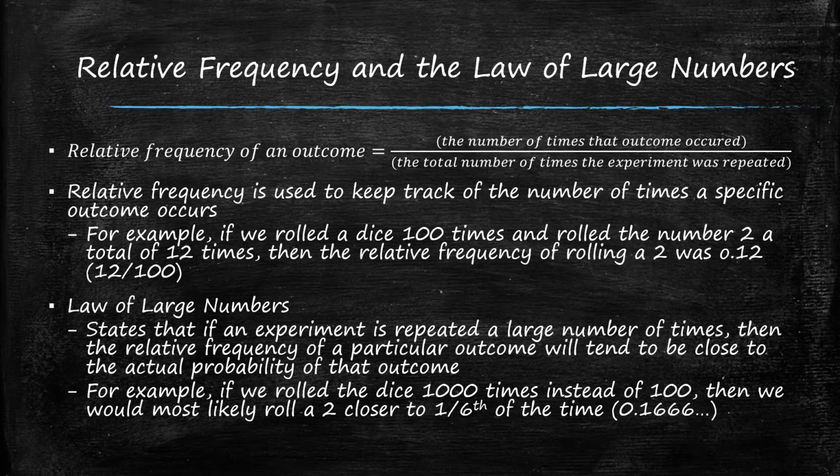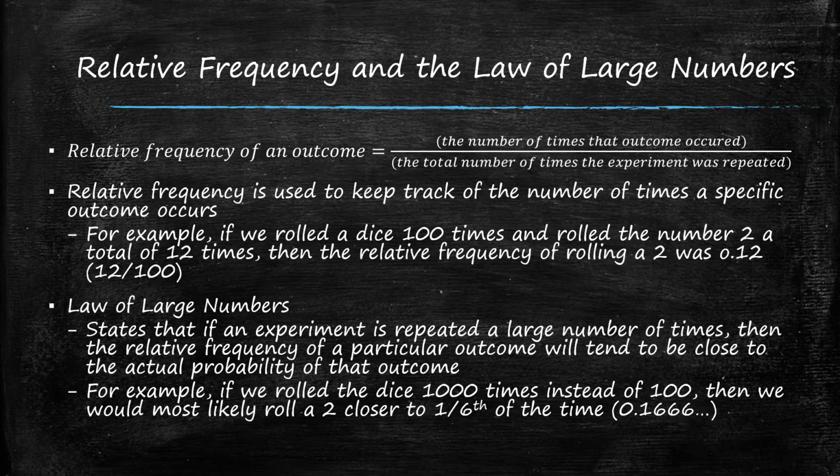Two other concepts closely related to probability are relative frequency and the law of large numbers. The formula used to find the relative frequency of an outcome is by dividing the number of times the outcome occurred by the total number of times the experiment was repeated. Relative frequency is used to keep track of the number of times a specific outcome occurs. For example, if we rolled a dice 100 times and rolled the number 2 a total of 12 times, then the relative frequency of rolling a 2 in this experiment was 0.12, or 12 divided by 100.